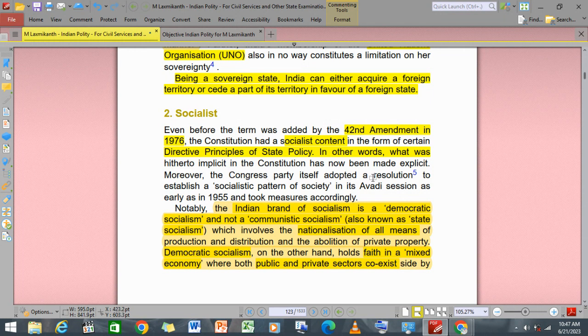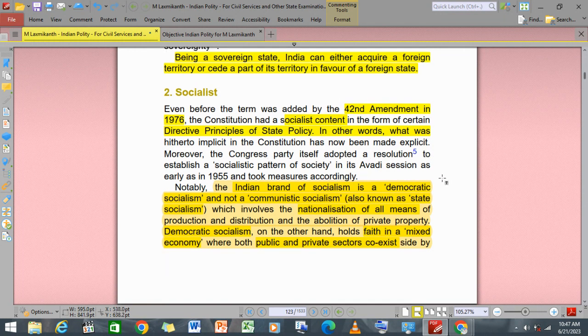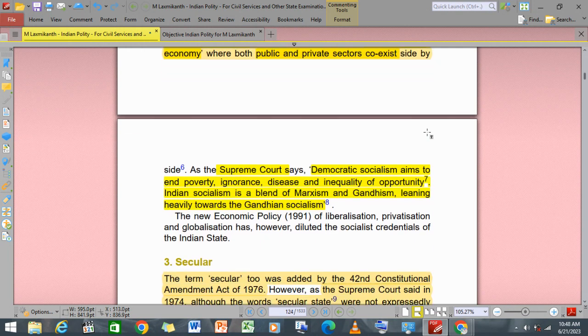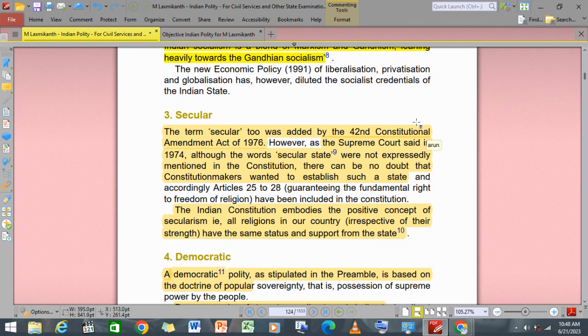Moreover, the Congress party adopted a resolution to establish a socialist pattern of society at the Avadi session as early as 1955 and took measures accordingly. All right, and the new economic policy of 1991, the liberalization, privatization, and globalization, has however diluted the socialist credentials of the Indian state.